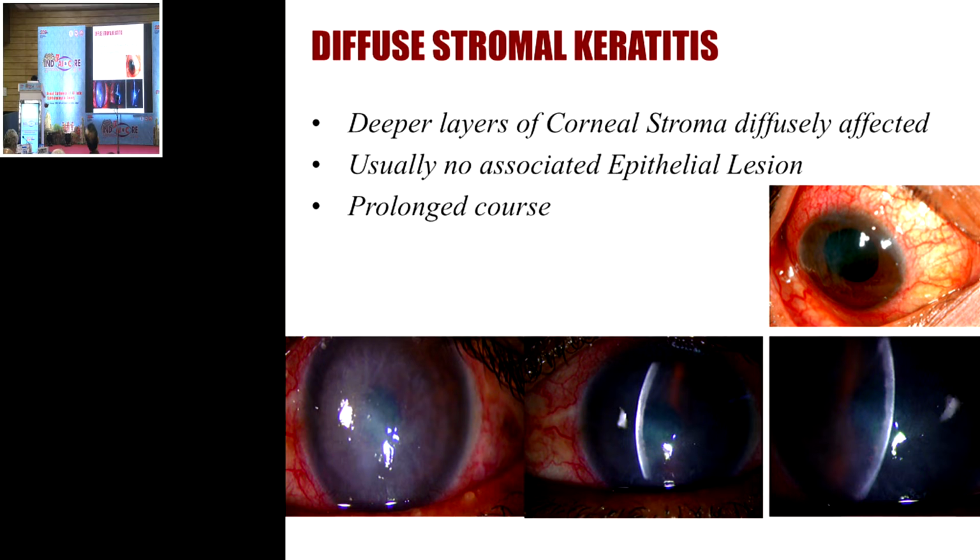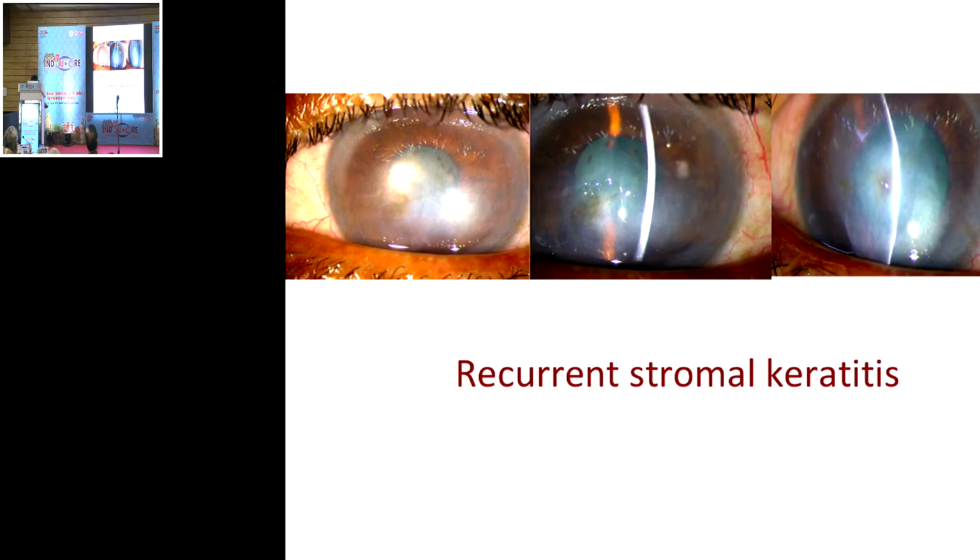This is another presentation of viral keratitis, when you get a diffuse, maybe a complete circle, 8 millimeter area of corneal edema. Deeper layers of the corneal stroma are diffusely affected, and usually there is no associated epithelial lesion. Very important to do a fluorescein stain, see that there is no epithelial involvement, and that's the time when you start the patient on topical steroids, and of course it has a prolonged course. As I told you, the biggest bugbear is recurrence. So this is one typical case which I'm trying to show you.